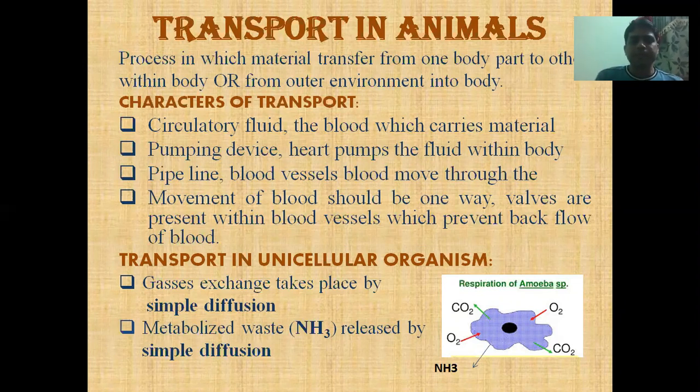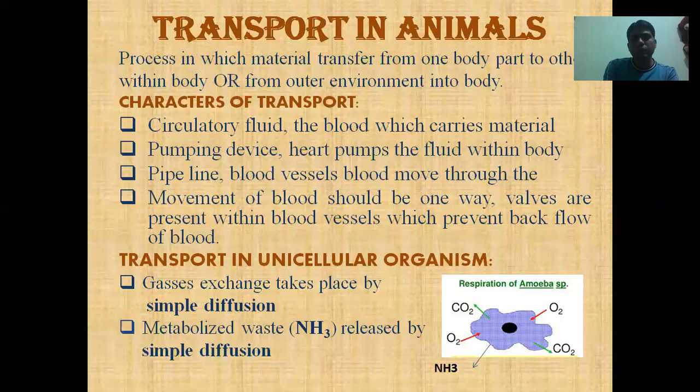And the fourth point, the movement of blood should be one way. It is the most important point that blood should move one way. For example, if blood moves within the body in two ways, fresh blood comes from the heart going towards the organ, but the waste blood, the blood which carries waste material, comes from the organ in the same direction, and they encounter each other. So blood must move in one way.